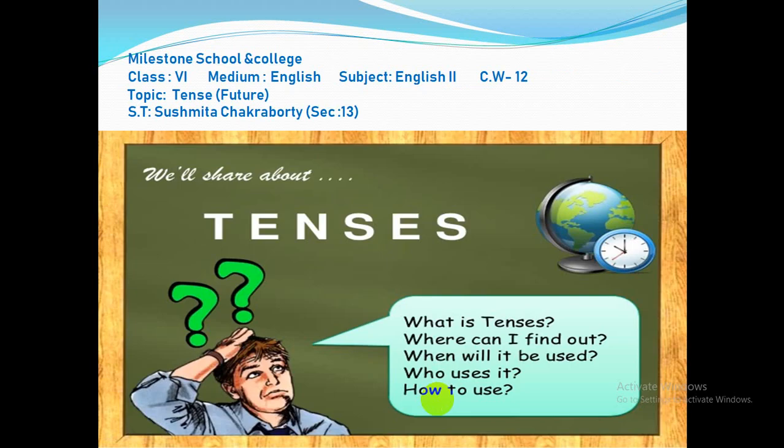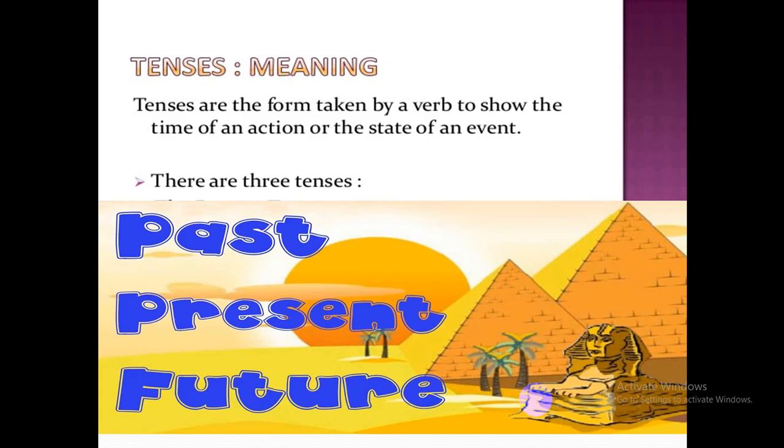So let's know about tense. You have already got what is tense, where I can find it, when it will be used, who uses it, how to use it. You have already got tense in the previous classes. Today we will just brief it and mainly we will read about future tense. So let's start tense. Tenses are the form taken by a verb to show the time of an action or the state of an event.